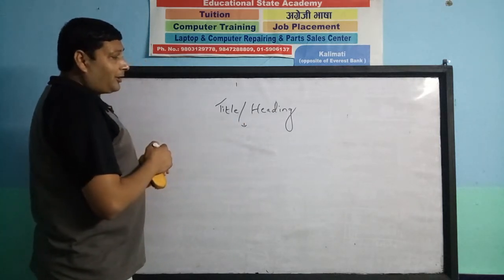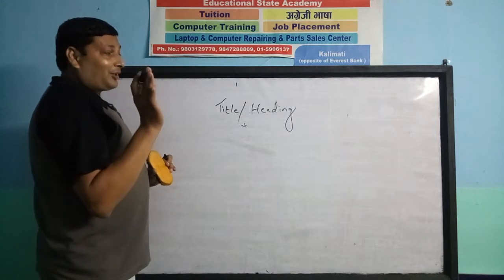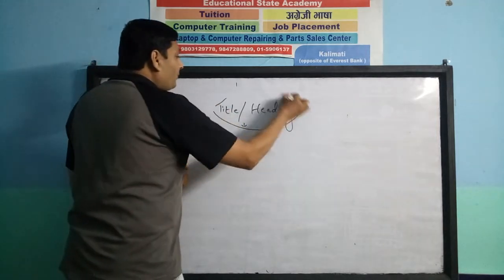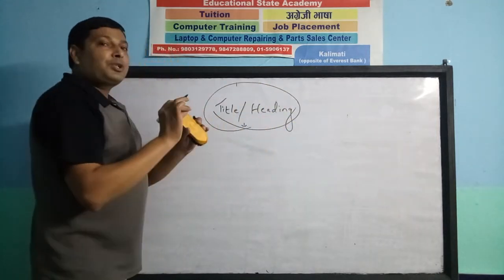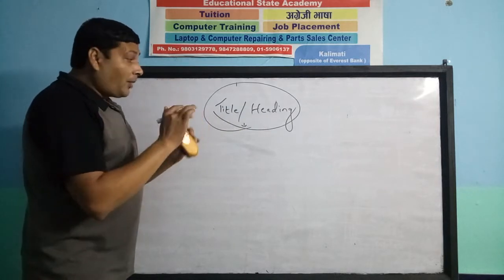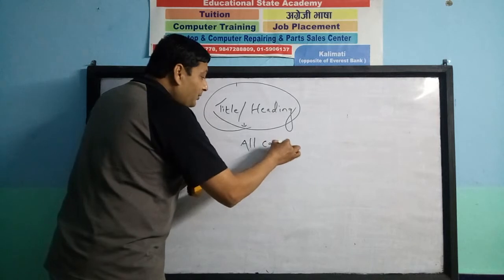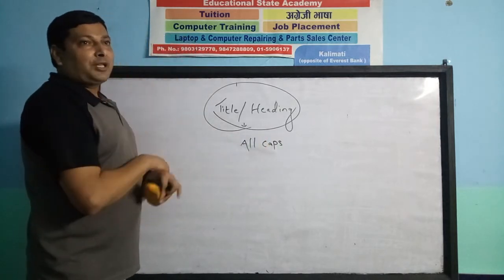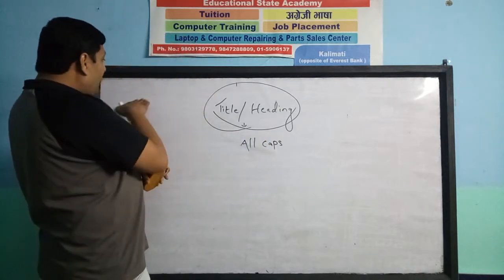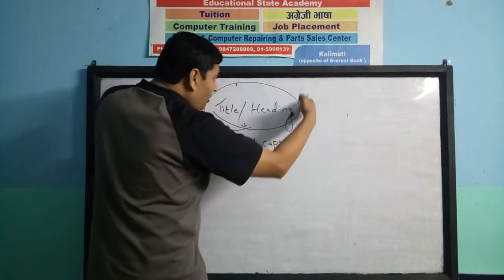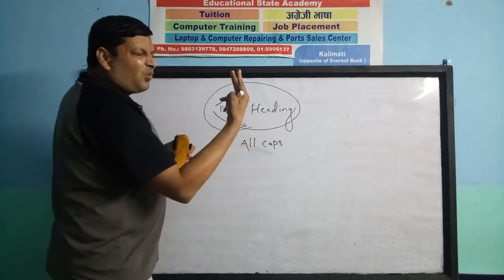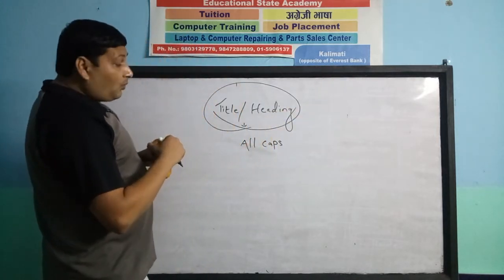Without a title or heading, a story is incomplete. So make sure of supplying the story a suitable title or heading, possibly all caps. If not, at least the initials should be caps. It should be written at the beginning, in the center, with 2 or 3 words.